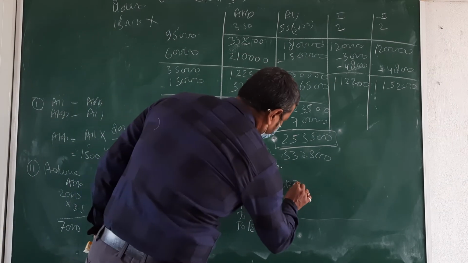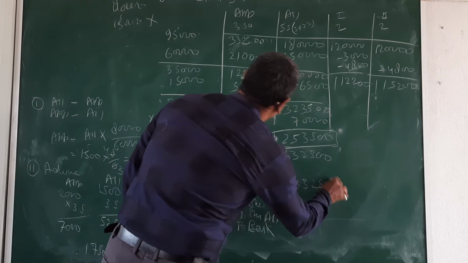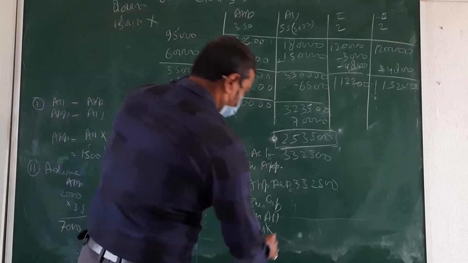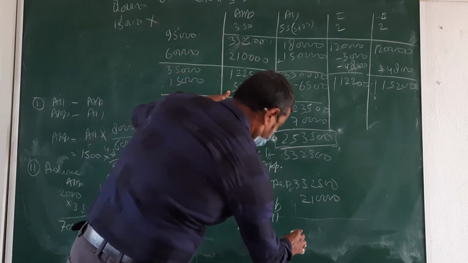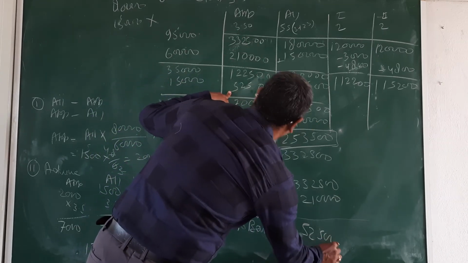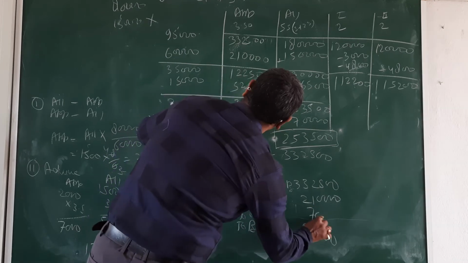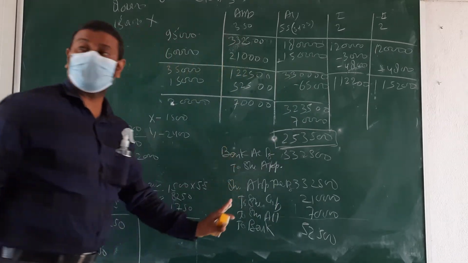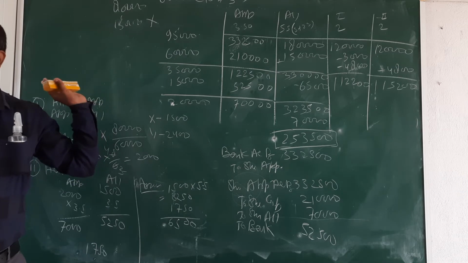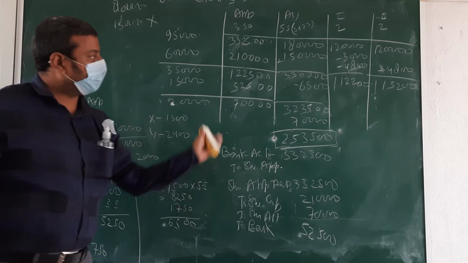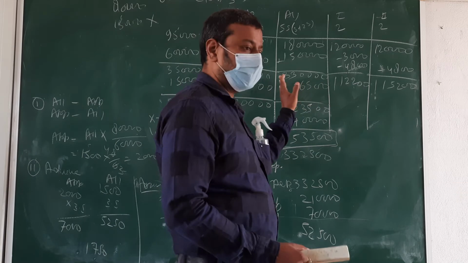Amount: 3,32,500, and then 2,10,000, and then 52,500 and last 70,000. Up to this is clear? Okay. Next, this.